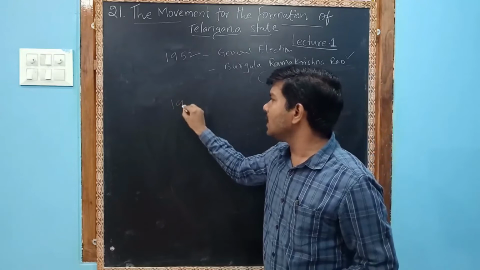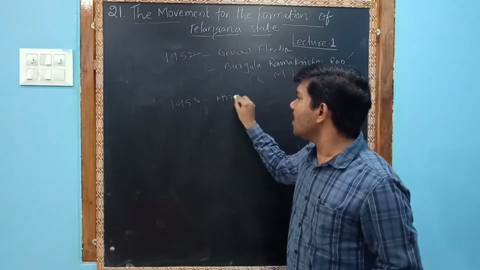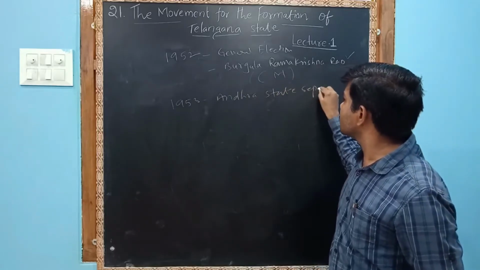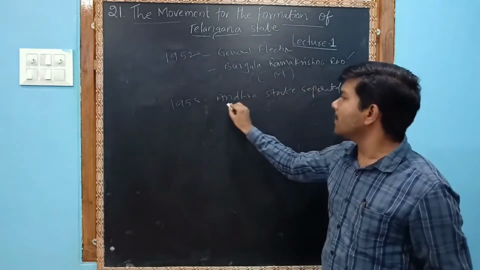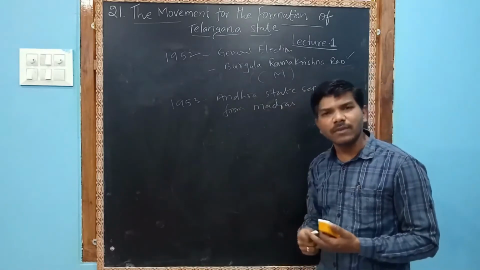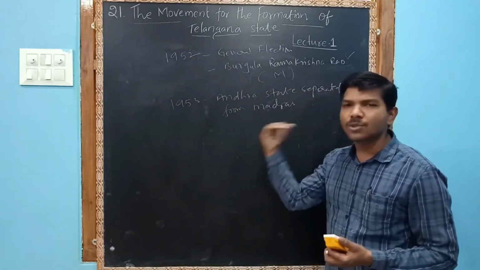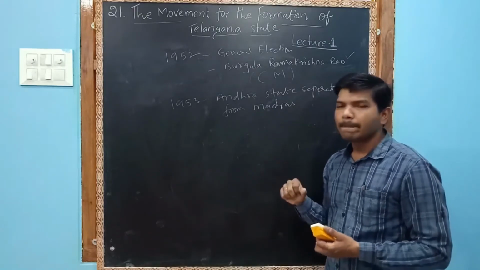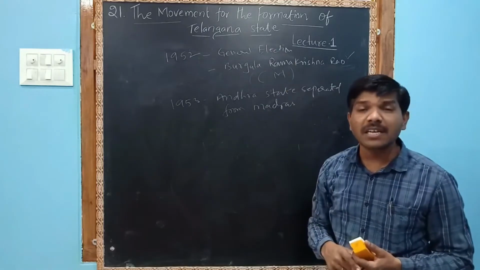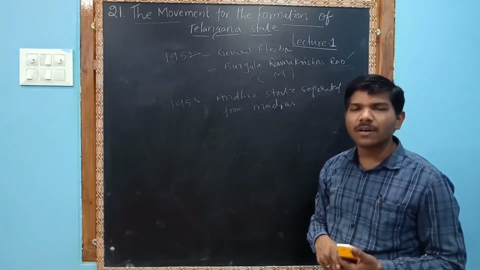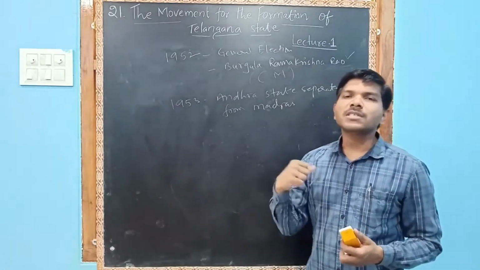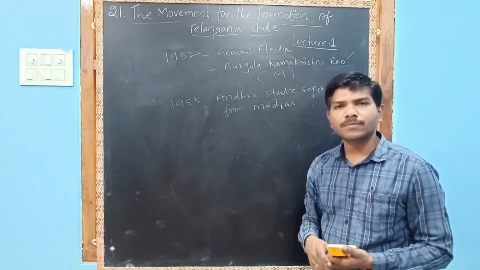You already know that in 1953, Andhra State separated from Madras. In our lesson, we have discussed the issues related to this. You already know that the Madras people dominated the Andhra people. Then the Andhra people demanded a separate linguistic state. In the 14th and 15th lessons also we discussed this. Due to this, Potti Sriramulu went on a hunger strike unto death.